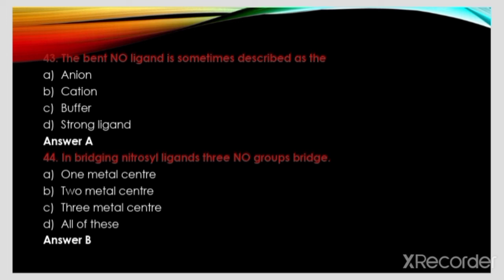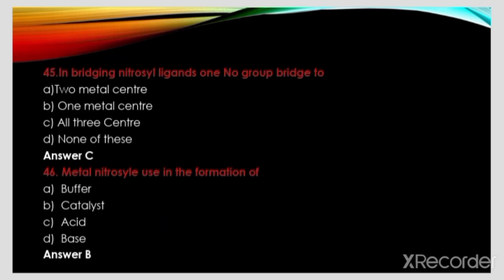In bridging nitrosyl ligands, 3 NO groups bridge 1 metal center, 2 metal centers, 3 metal centers, all of these. The answer is B, 2 metal centers. In bridging nitrosyl ligands, 1 NO group bridges 2 metal centers, 1 metal center, all 3 centers, none of these. The answer is C, all 3 centers. Metal nitrosyl is used in the formation of buffer, catalyst, acid, base. The answer is B, acids.